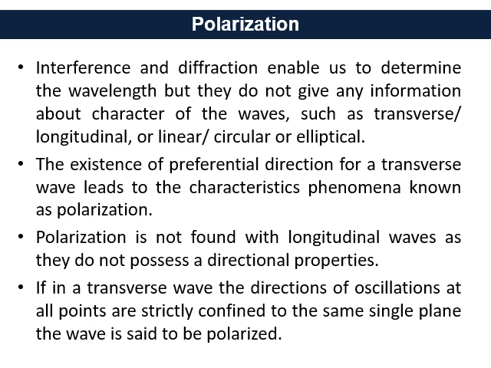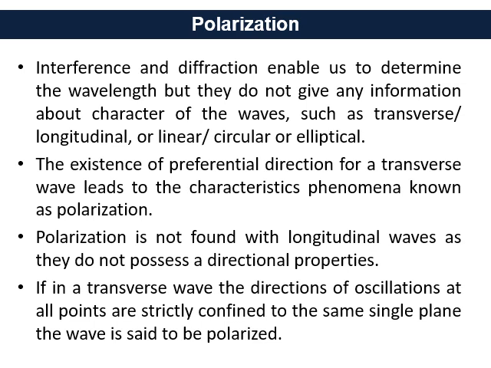Second, the existence of a preferential direction for a transverse wave leads to the characteristic phenomenon known as polarization. This is the same thing we have just discussed. Polarization is just a characteristic of transverse waves.